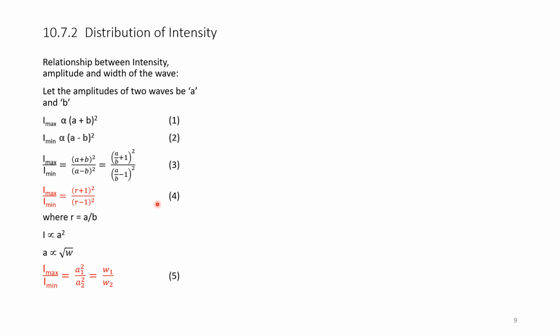Equation number 4: I max by I minimum is equal to (R plus 1) whole square divided by (R minus 1) whole square, where R is equal to A by B, that is the ratio of amplitude of wave 1 to the amplitude of wave 2. This can also be written in terms of width: I max by I minimum is equal to W1 by W2.